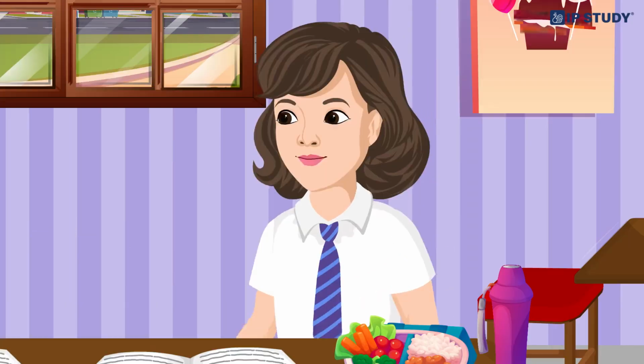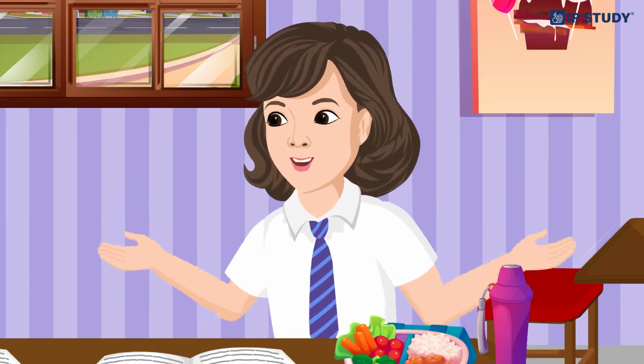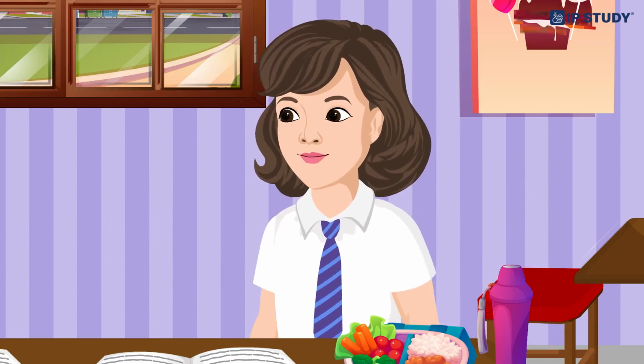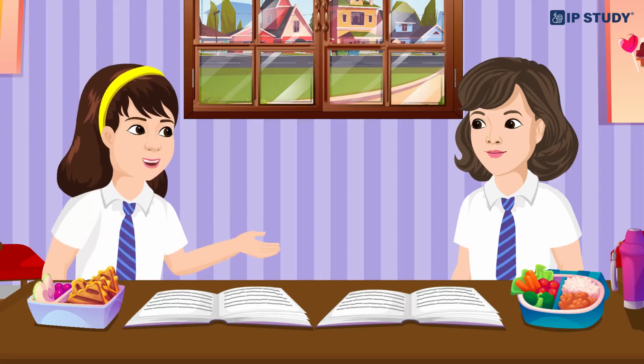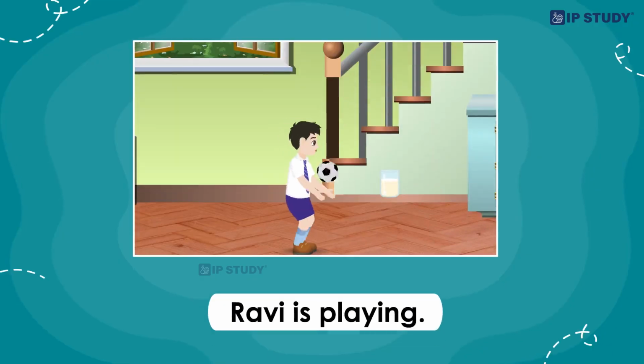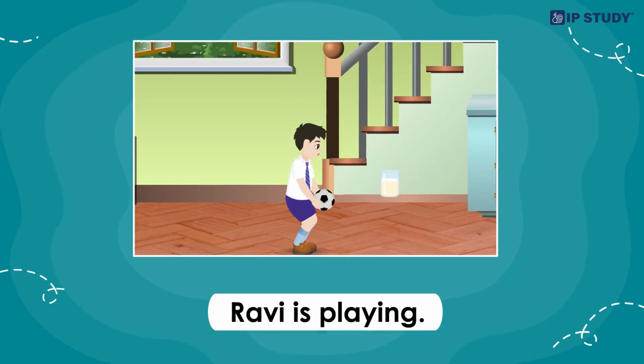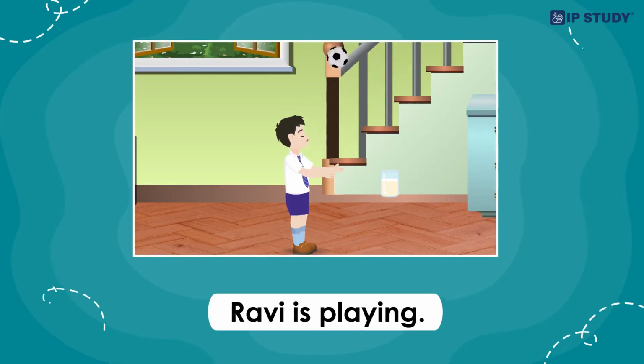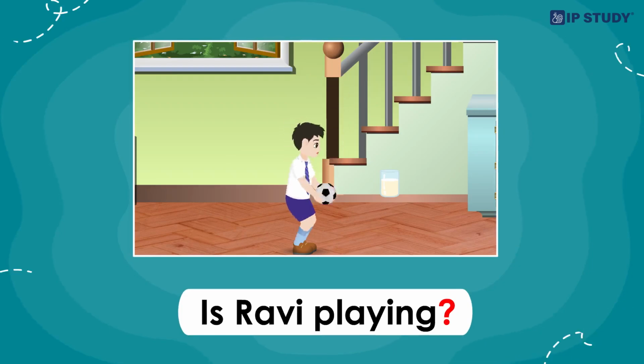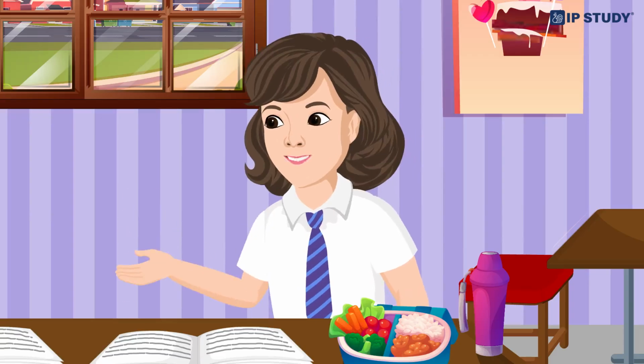Right! That makes sense. What if the verb has more than one word? For those, we move the first part of the verb to the beginning of the sentence. Like Ravi is playing, this is the statement. If we convert this into an interrogative with more than one word, it sounds like, is Ravi playing? Okay, so it's about moving the first verb.